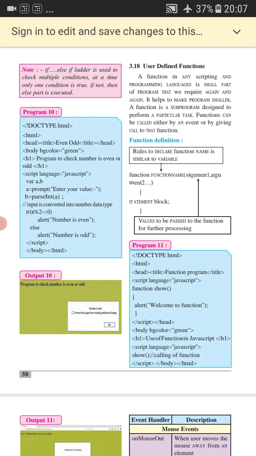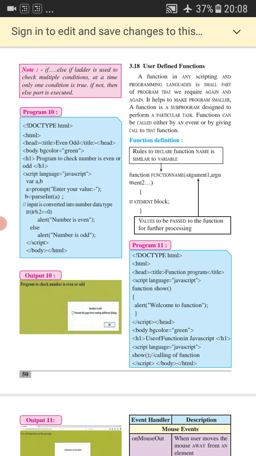Look at example number 11. This is an example of JavaScript in which they have created a function show, and they have used the alert box to display the message welcome to function, and you will get the output as output number 11, welcome to function, with the alert box.